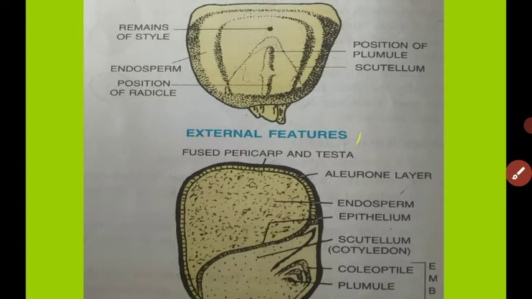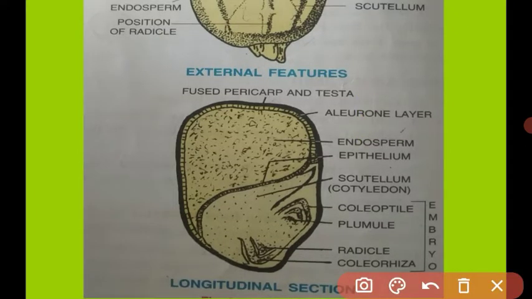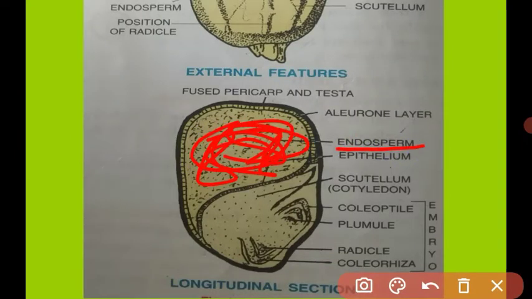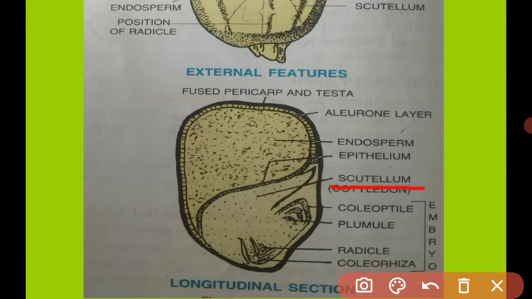Let us see the longitudinal section of the seed. I told you the outermost layer of the seed is called the testa. Inside the testa there is another layer, called the aleurone layer. Understood? A large endosperm is present in the maize seed. This part is the cotyledon, called the scutellum in the maize seed.